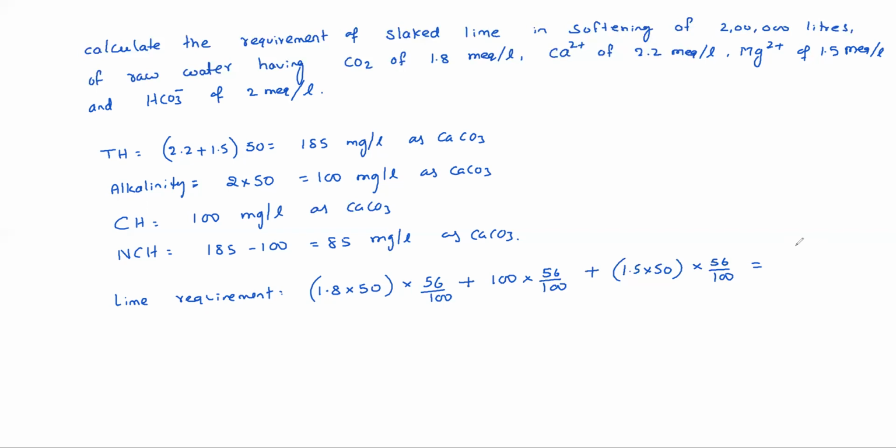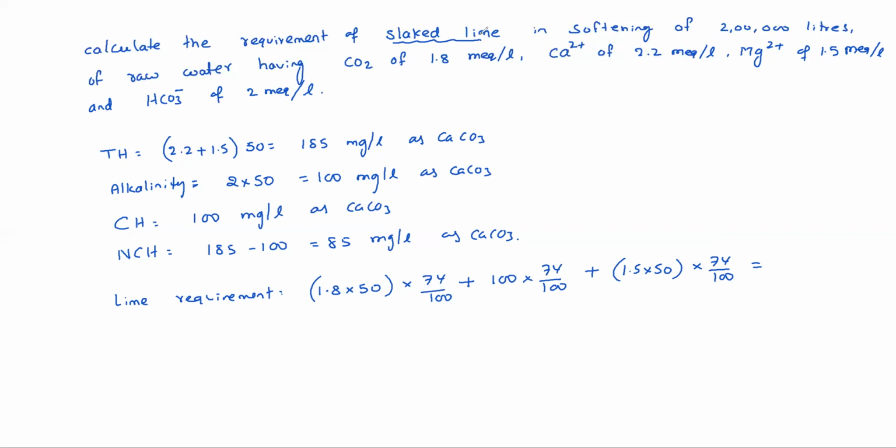Slaked lime means hydrated lime, the same thing, so 74. Quick lime means CaO.